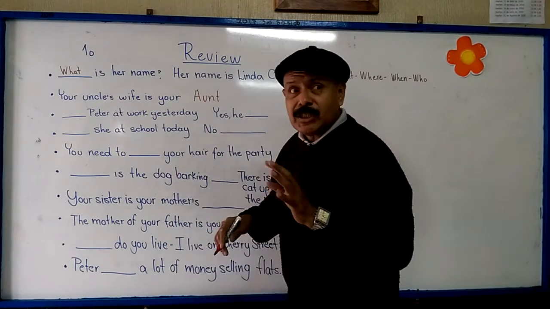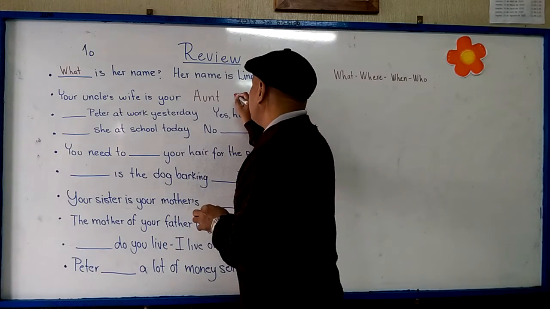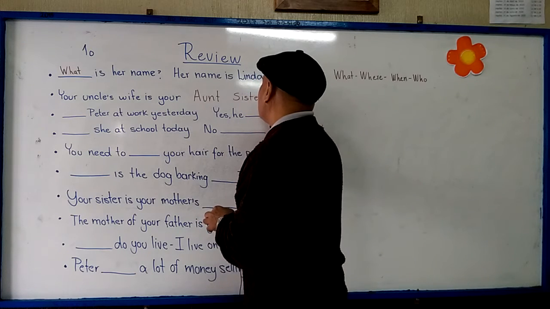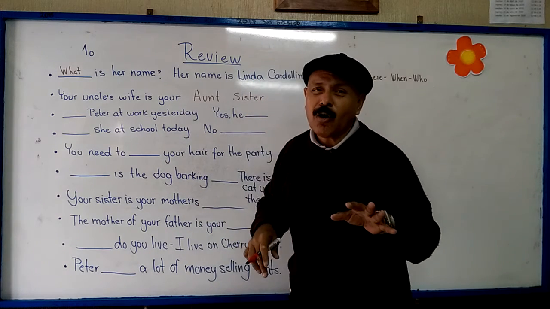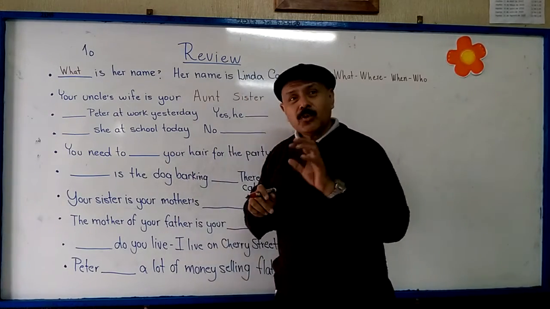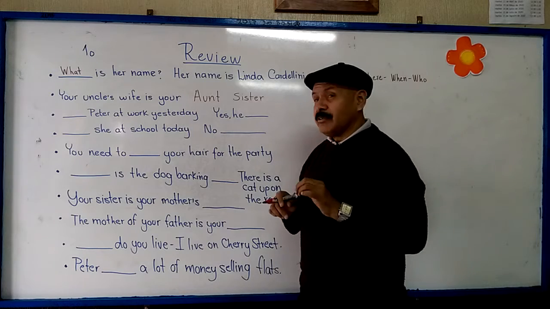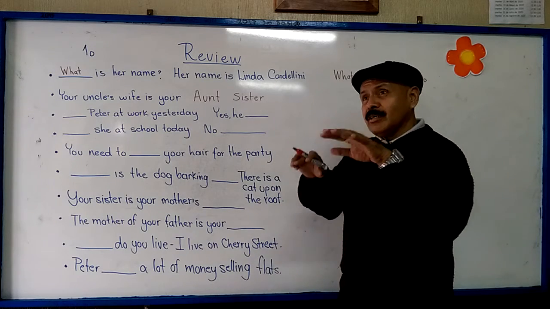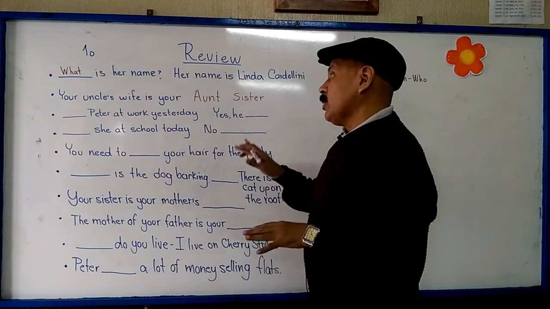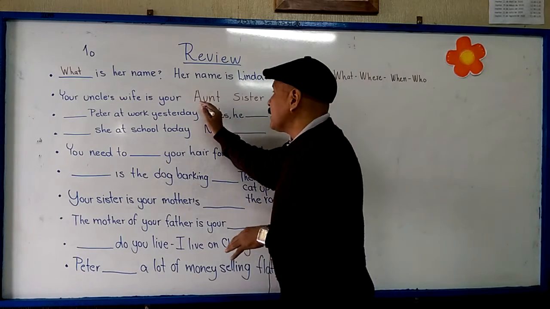But remember, there are so many relationships you can have as options. In the computer, you are going to have at least 3 or 4 options for each question. So try to choose the correct one. There is not only one answer, there are 3 or 4 possible answers, right? So your uncle's wife is your aunt.